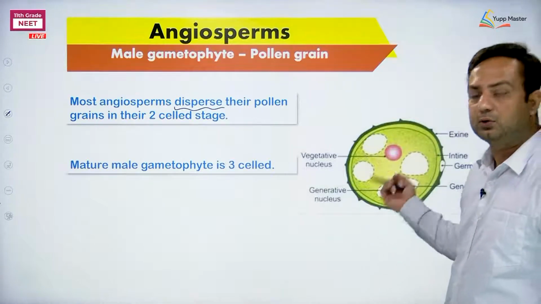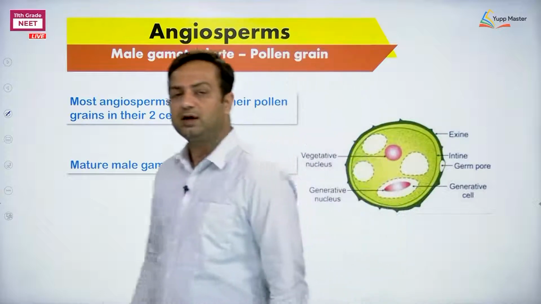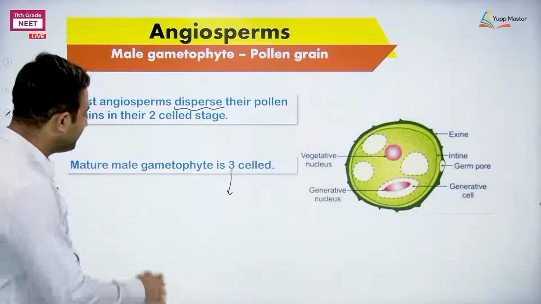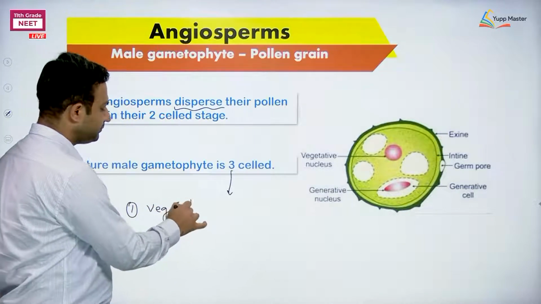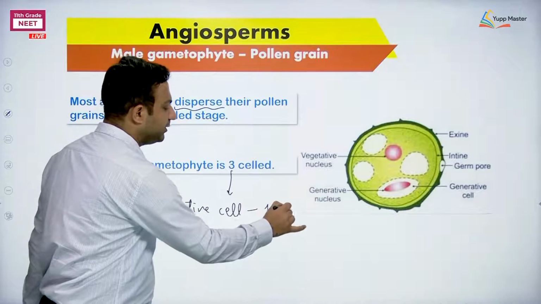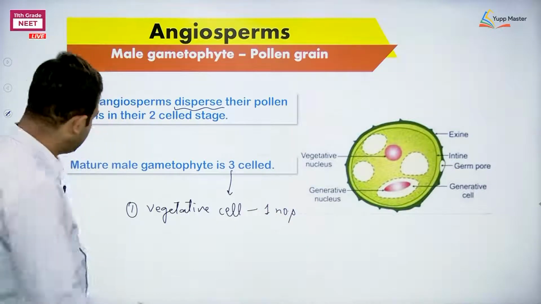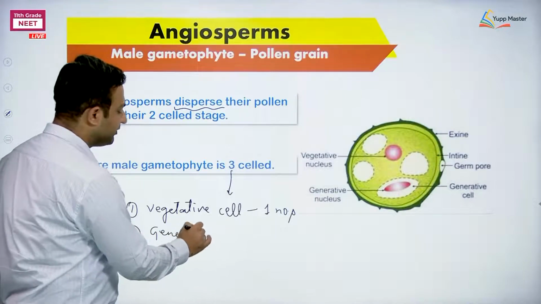What are these 3 cells? First, a vegetative cell, only one. Then a generative cell which will divide further.